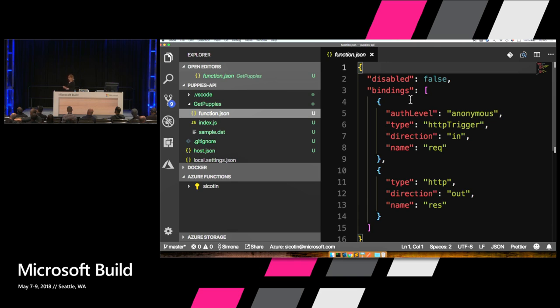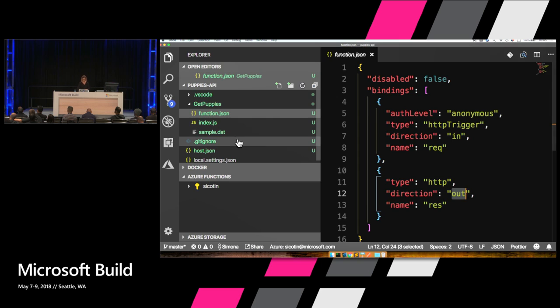Function.json is just a JSON file that has things like what are the bindings that we are going to use for this function, how is this function going to be invoked. And here we can see that it's going to be invoked through an HTTP trigger, which has an input direction, and it also creates an object called req, which comes from request, and that's the object where we can get data that relates to our request. And then we also configure the response, which is our HTTP out direction.